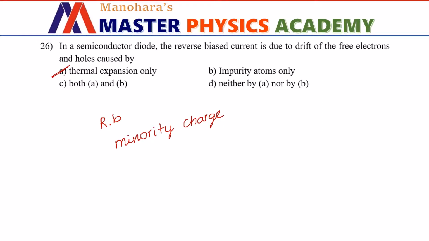And by adding impurity atoms, by this case also we will be getting minority charge carriers. So the option we need to pick is both A and B, which is mentioned in option C. So this is the correct option.